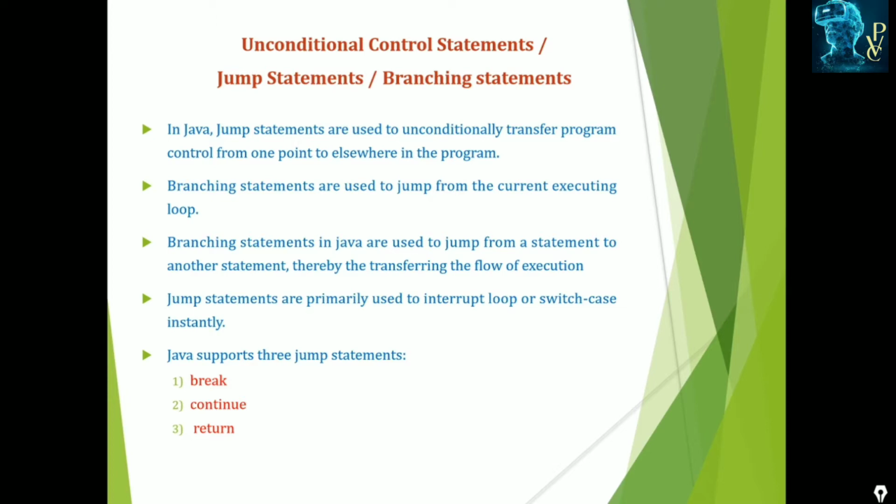Jumping statements are also known as unconditional control statements. Jumping statements are used to unconditionally transfer program control from one point to elsewhere in the program, either forward or backward, or to exit from a loop. All of these are possible with jumping statements. They jump from the current executing position to another statement, so they are named jumping statements.